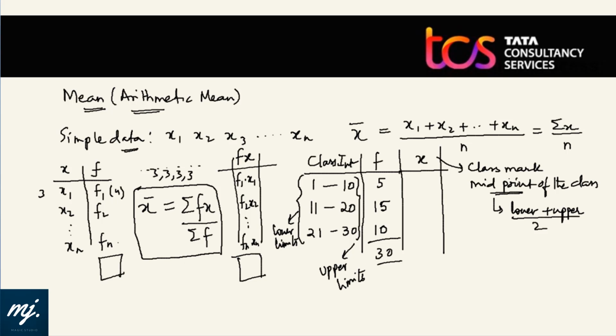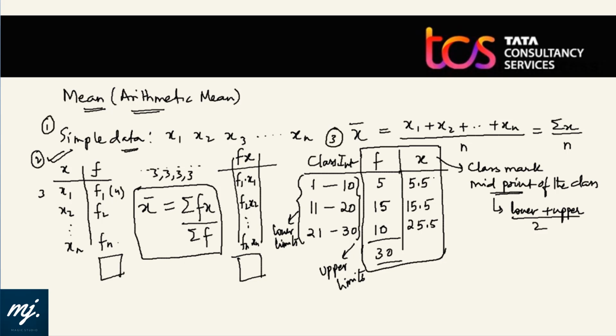So we need to find class mark. And class mark is nothing but lower limit plus upper limit divided by 2. So 1 plus 10 is 11. 11 divided by 2, this will be 5.5. 31 divided by 2, it is 15.5. And 51 divided by 2, it will be 25.5. So now you can see that this class interval or class frequency distribution is converted into a simple weighted frequency distribution that we have considered in case 2 before.